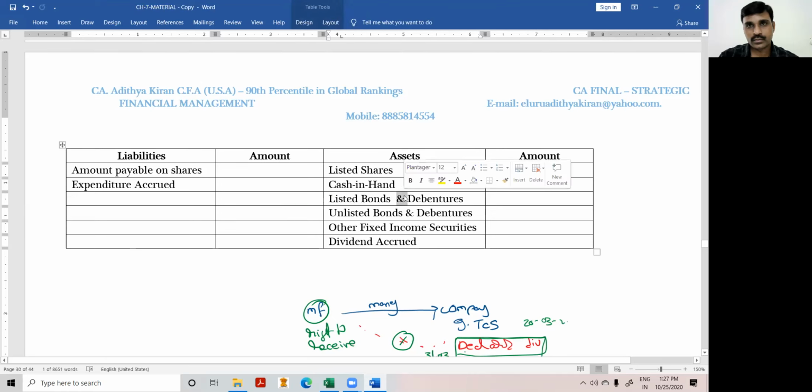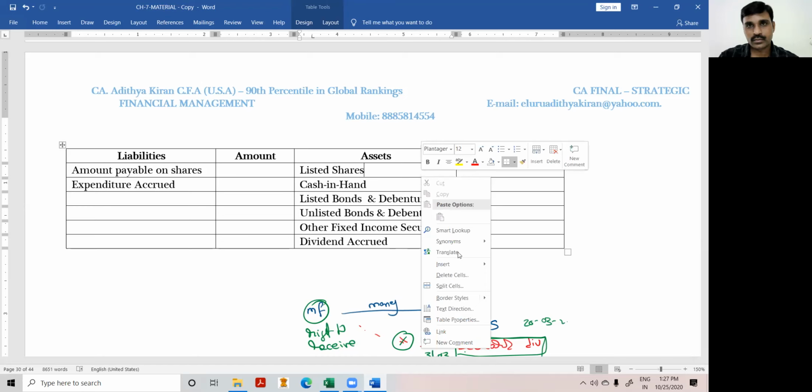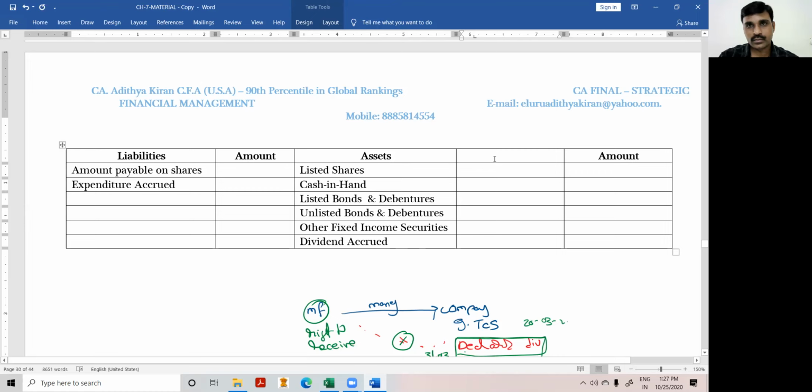Listed shares. Since different assets have been given, for the sake of convenience, maybe you need not elaborate in the exam, but for your clarity, I'm putting one more column: valuation method or principle. How is it valued? It is valued based on market index.